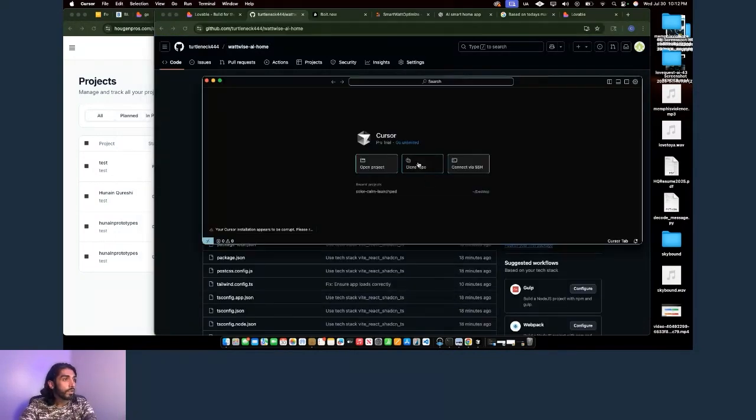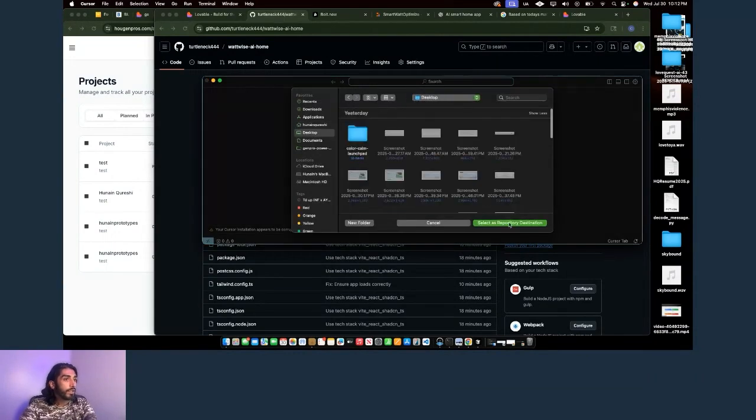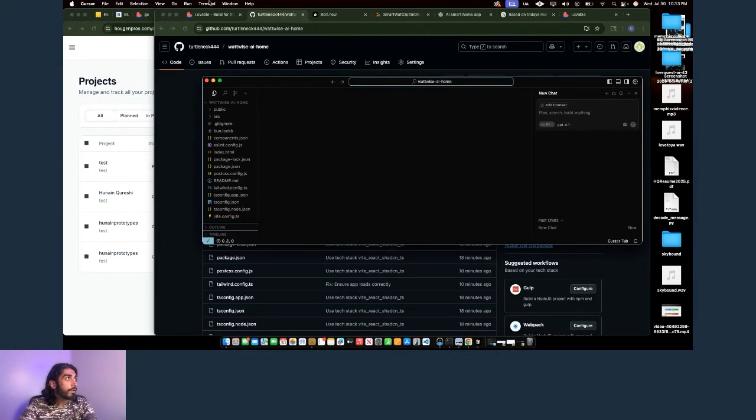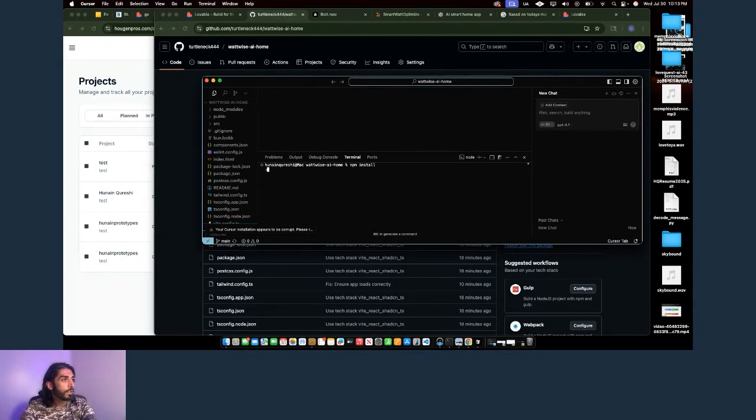I'm gonna go over to Cursor. I'm gonna clone repo, copy that in, set my directory for it, and go ahead and open it up. First thing you're gonna wanna do is open a terminal and do an npm install to set up your environment properly. Depending on dependencies that are already there on your computer, I've built a lot of things on here, so this is all I have to do.